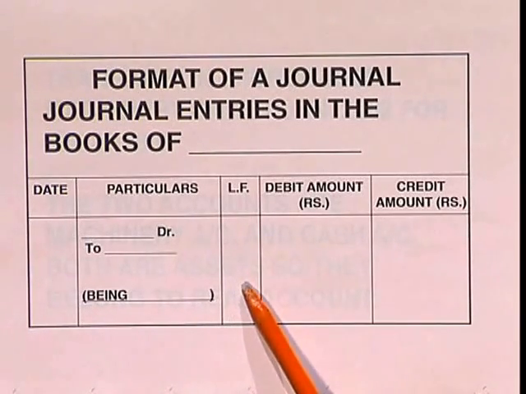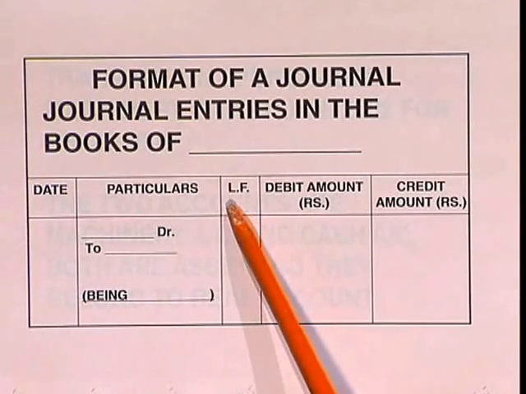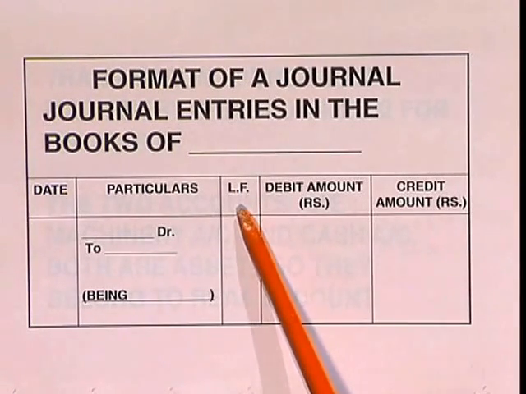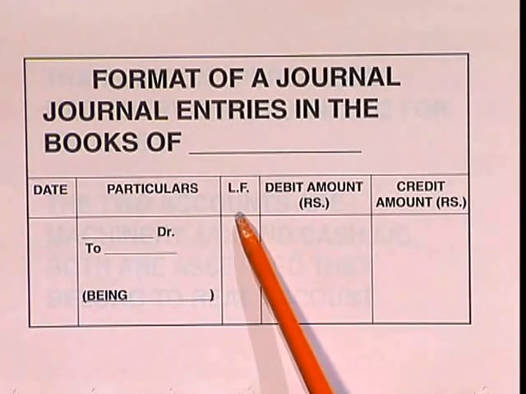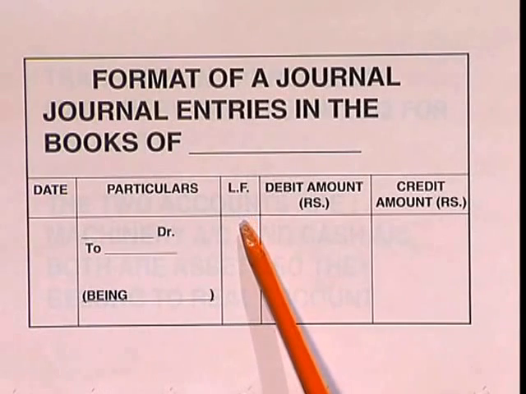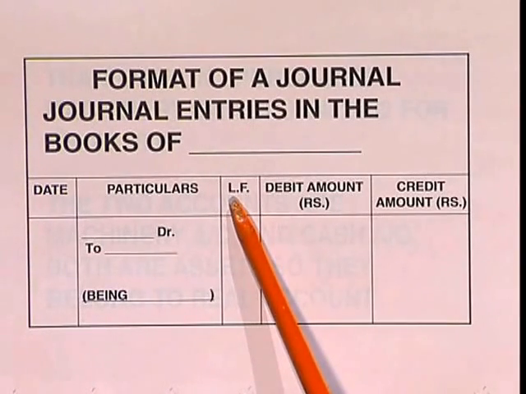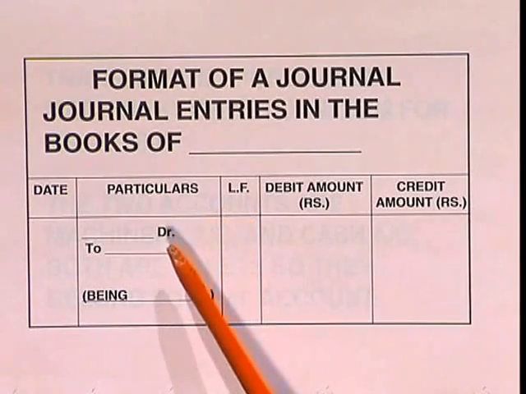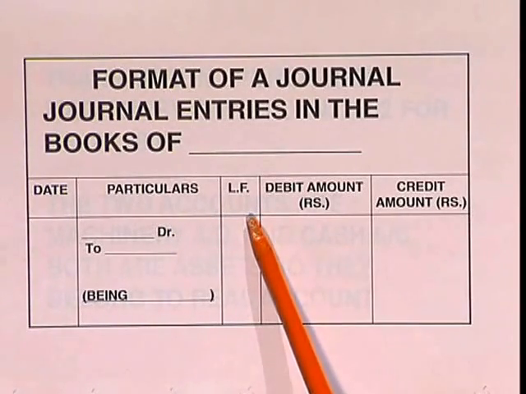Next, we will go to the next column, which is the LF. The LF means ledger folio. Folio means page. Ledger folio number. Here we are going to write some page number. Which page number you are going to write? The page number which is found in the ledger book. Remember, from the journal we are going to proceed with the next step, which is the ledger.